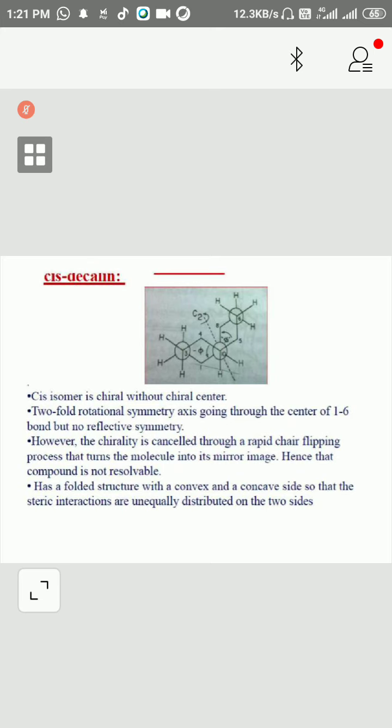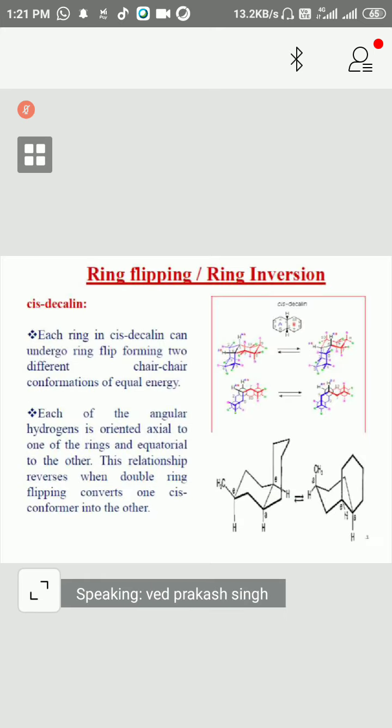Hence, that compound is not resolvable. It has a folded structure with a convex and a concave side, so that the steric interactions are uniquely distributed on the two sides.